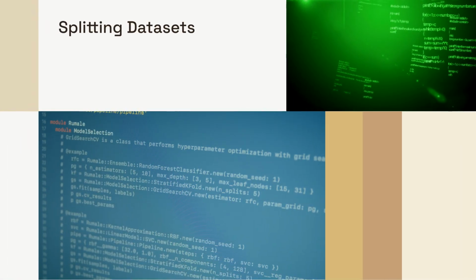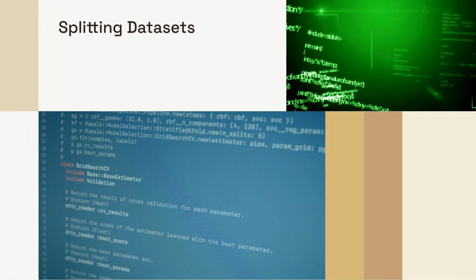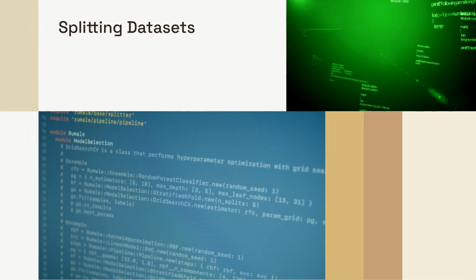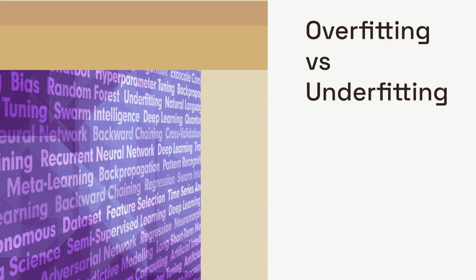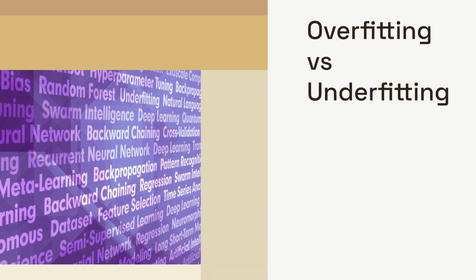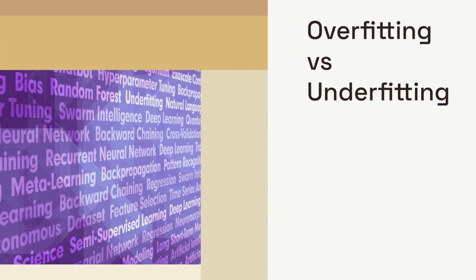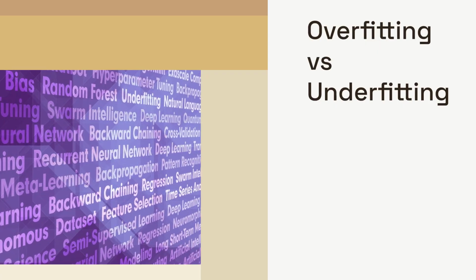The real goal is generalization, how well the model performs on data it has never seen before. We separate data into training, validation, and test sets to ensure the model isn't just memorizing answers. We must balance complexity to avoid overfitting, where the model memorizes noise, or underfitting, where it fails to learn patterns.